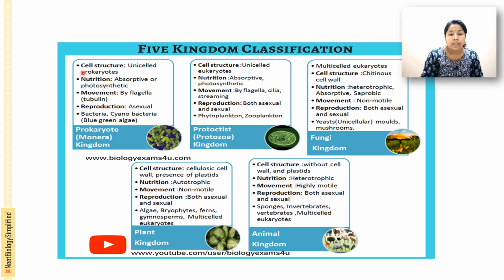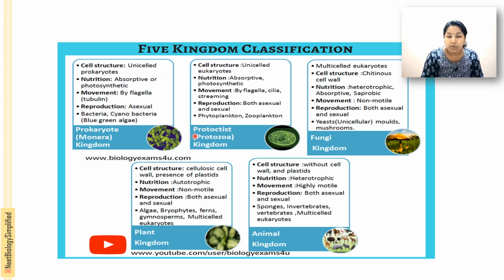In the case of kingdom Monera, you can see they are prokaryotes, that is, bacteria are present. The cell structure is unicellular prokaryotes. Nutrition is absorptive as well as photosynthetic. Movement is by flagella, tubulin is there, and reproduction is by asexual mode. Examples are bacteria and cyanobacteria, that is, the blue-green algae.